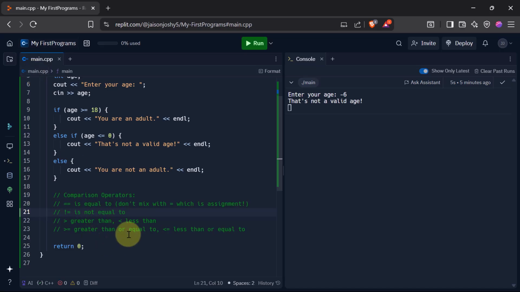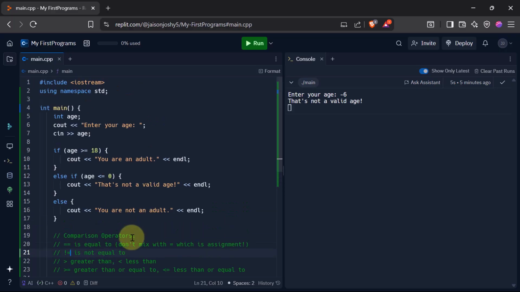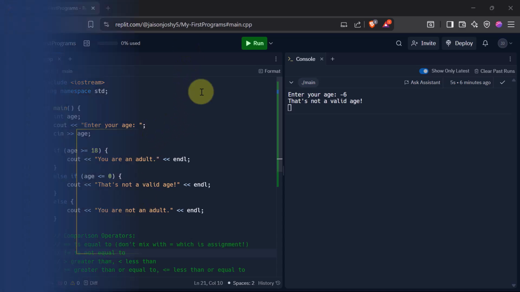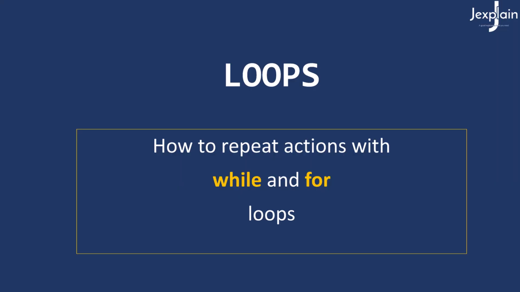So you can modify this program and you can think about some logic of your own and try it out and play around with the comparison operators and conditional logic which you have studied here. Alright, with that I hope you have understood what is conditional logic and how to make use of comparison operators in C++. Okay, now let's come to the next section, that is loops.